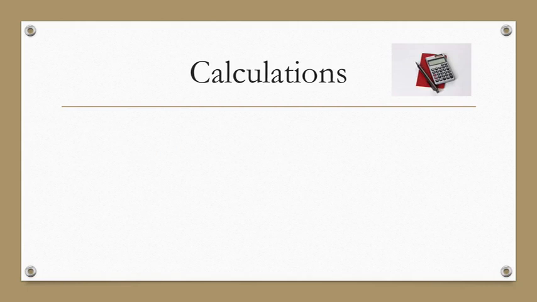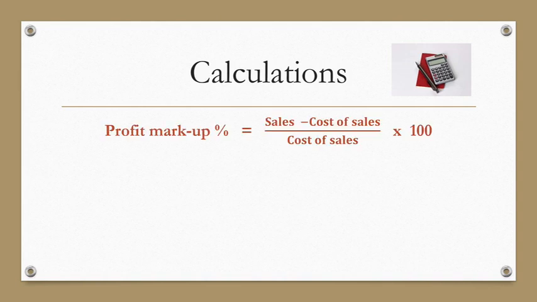When we get to calculations, there are 3 calculations that we see often. When you have to calculate the profit markup. Now, the profit markup is where you buy something at 100, you add the percentage markup, and then you get the selling price. You've been working with this always, but sometimes you don't realize that this is the markup percentage. And how do we calculate that?